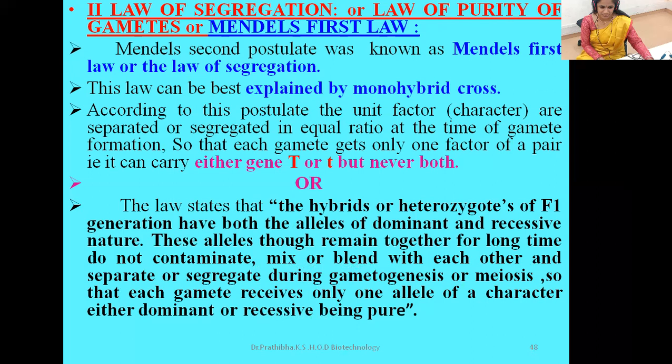That's why this law was called law of purity of gametes or law of segregation. So this was Mendel's first law, which was better explained by monohybrid cross.